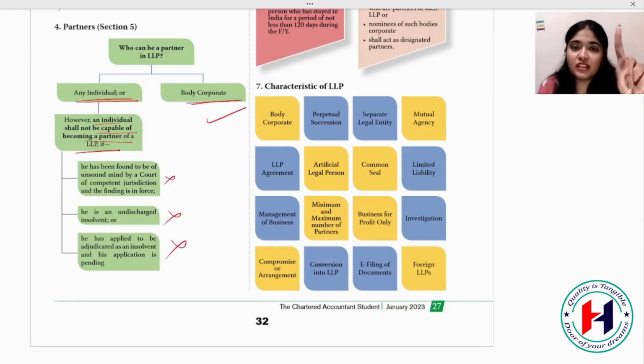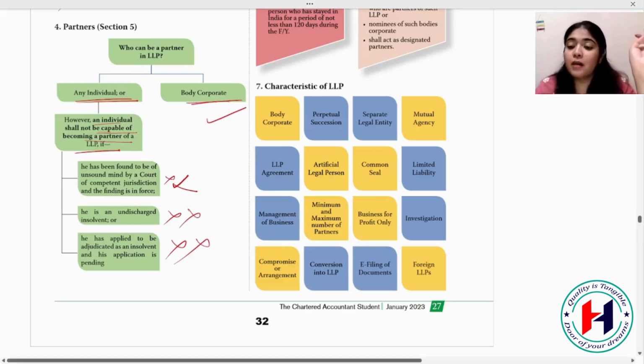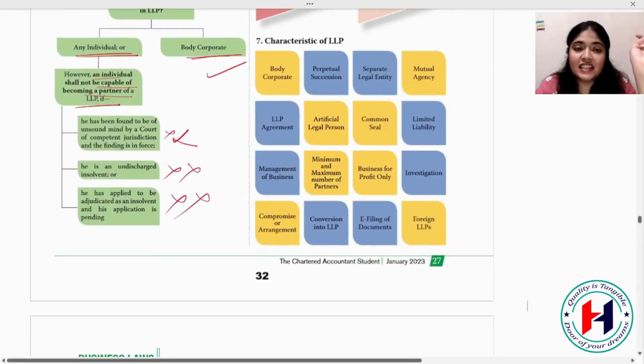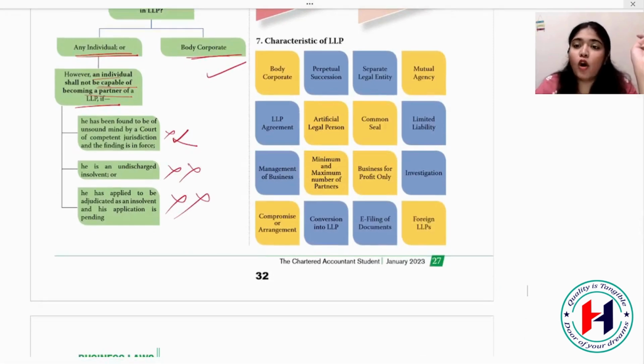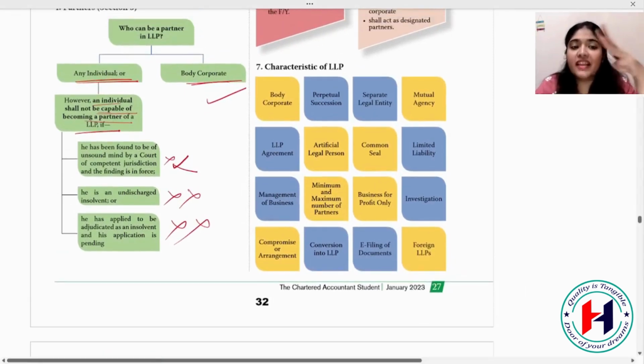If the person is of unsound mind, he can't become the LLP partner. And if he is an undischarged insolvent, again he can't become the LLP partner. Then if he has applied for adjudication as an insolvent and his application is pending, that time also you can't say that this person can become a partner in LLP. Okay, I hope the partners is clear. Any individual or body corporate, and in individual 3 exceptions are there.